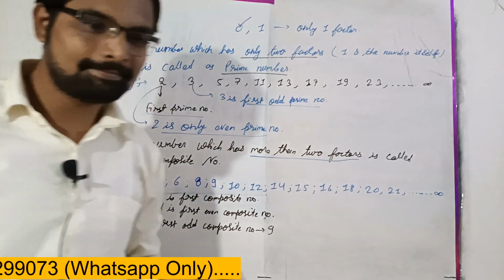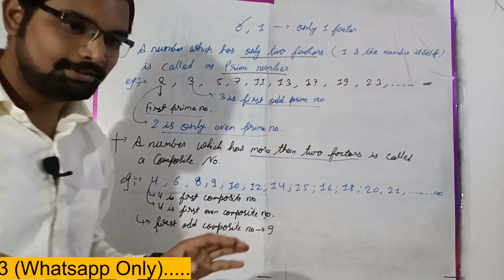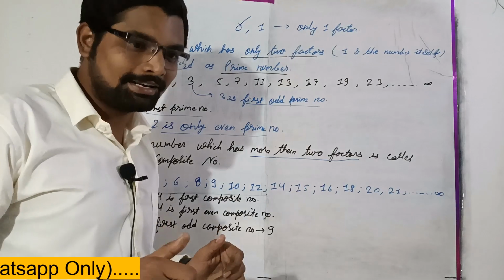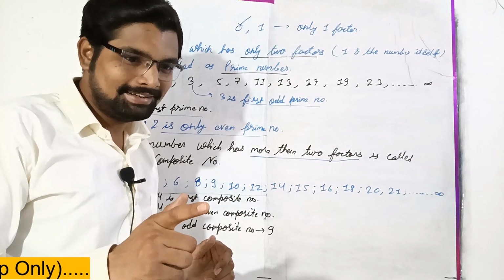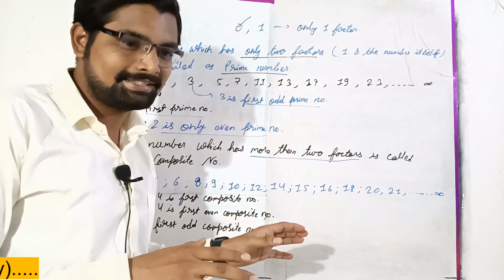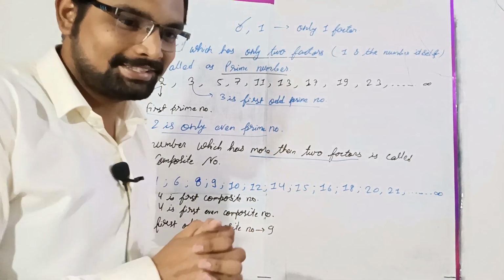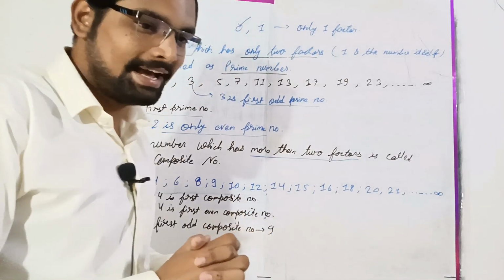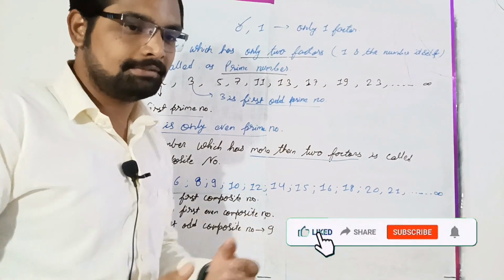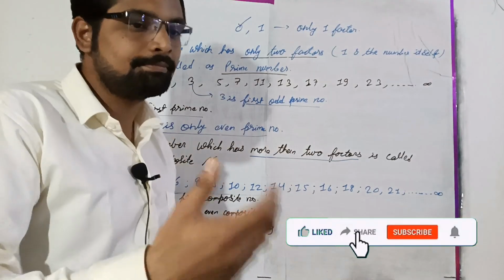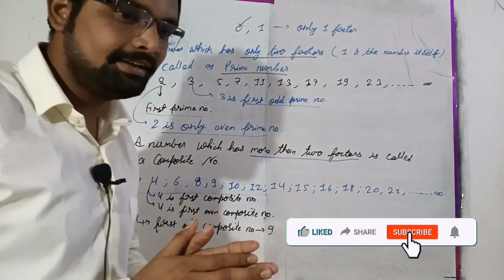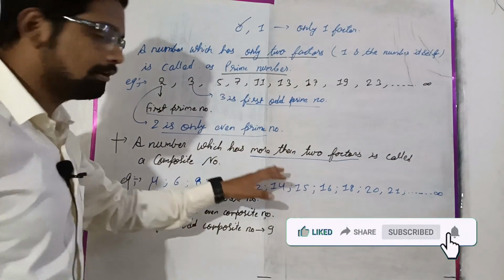Any doubt? No? Now your concept is more clear. You have already learned these things in 7th, right? But you didn't reply for 0. Okay, no problem. I am here to make your concept more clear, so don't worry. For now just note it down.